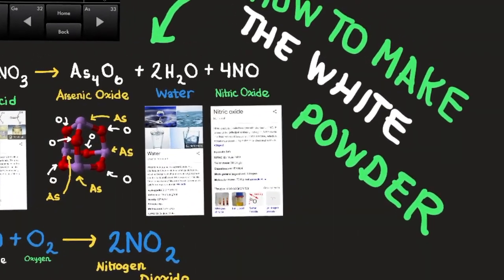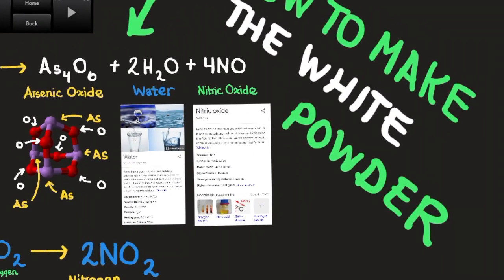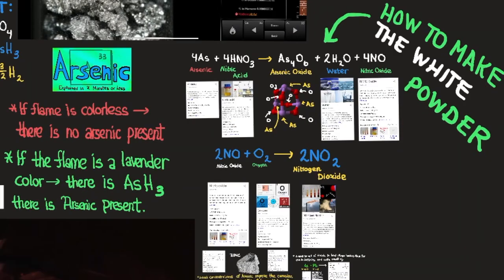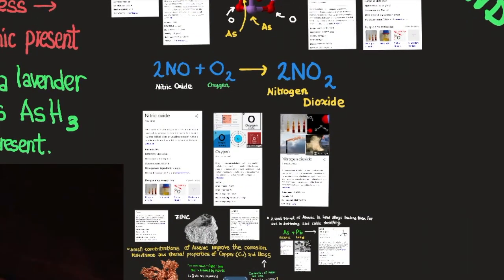So this is how to make the white powder. It's not recommended. This is just for informational purposes. And again, the reason I'm providing this free content is to help everyone understand the natural world around them better, rather than use it to hurt people in the natural world.